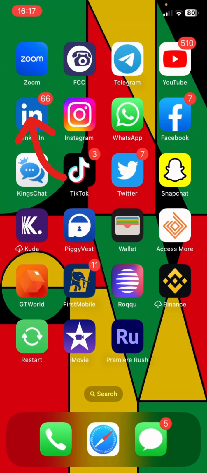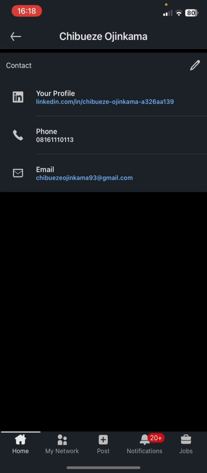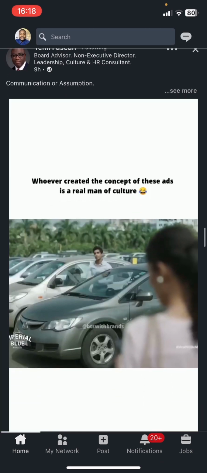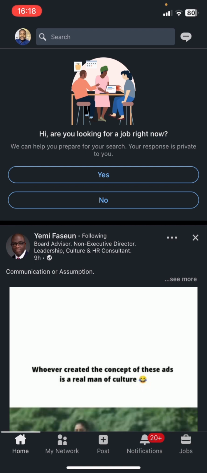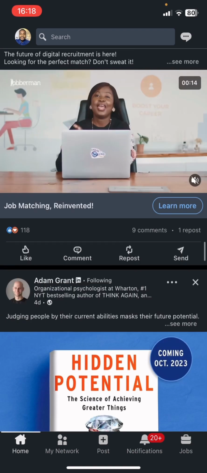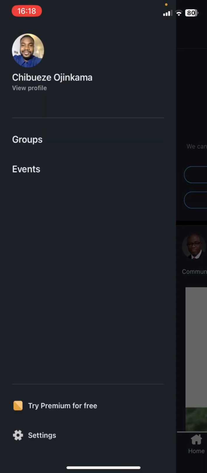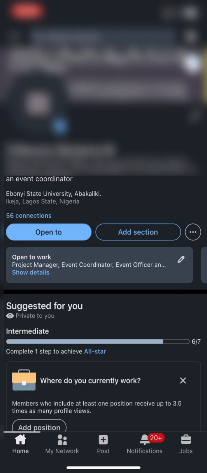So what you will do first, just click on your LinkedIn app, just as I just did. If you don't have the LinkedIn app, you have to download it. So when you've clicked on your LinkedIn app, this is my LinkedIn app, it opens. On the top left corner of your LinkedIn app, click on the picture. That's my profile picture there. Then you click on the view profile option.